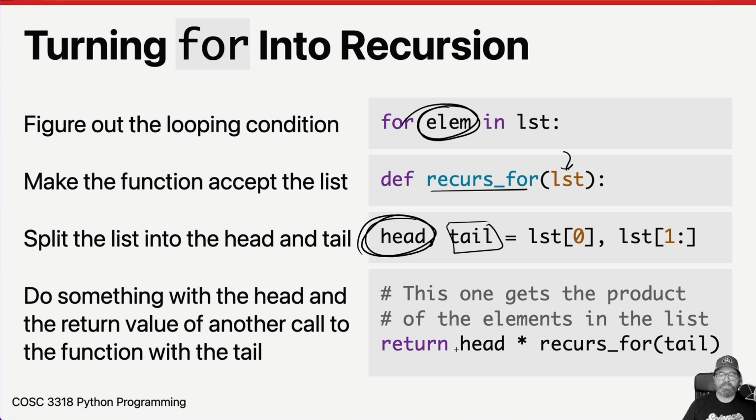And then we end up doing something with that head, doing some kind of combination, and then calling the same function with the tail until the tail is empty. Once the tail is empty, then we don't do anything. That's our terminal condition, or our starting condition. That's where we end up returning 0 if we're adding things, or returning 1 if we're multiplying things.